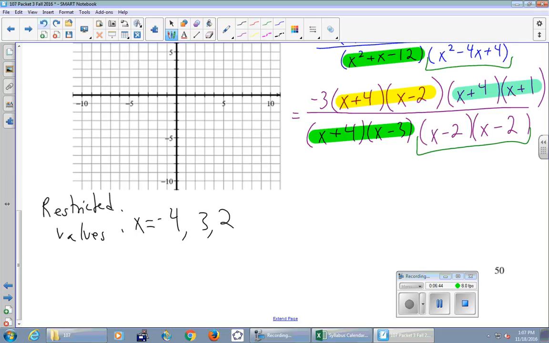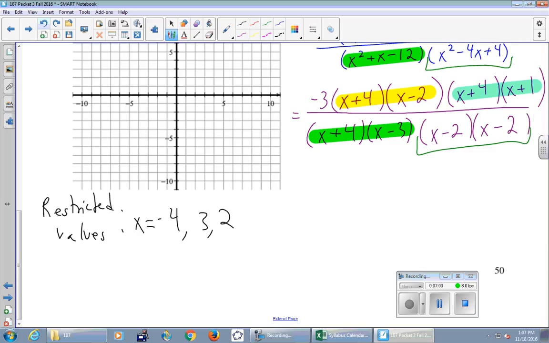Okay, so those are the restricted values. And at each one of these restricted values, there's something special that's going to happen on the curve, and there's only 2 choices. Either it's a vertical asymptote or it's a hole. Those are the options, okay? And so in this process, we got to decide which ones are which. Our next step is to reduce as far as possible. So let's do that now.